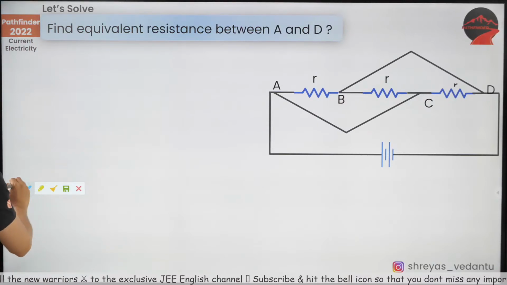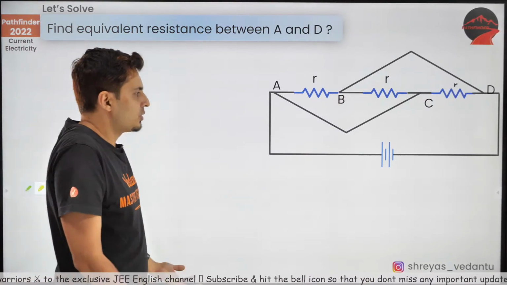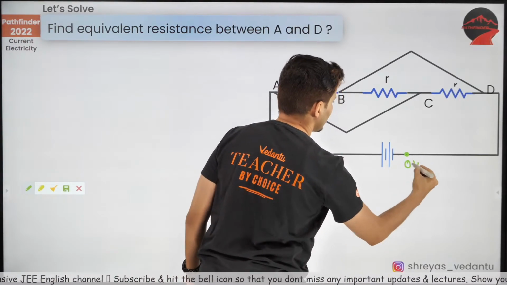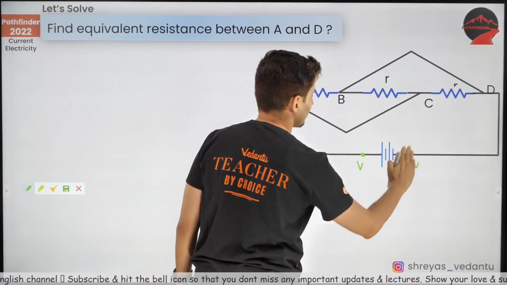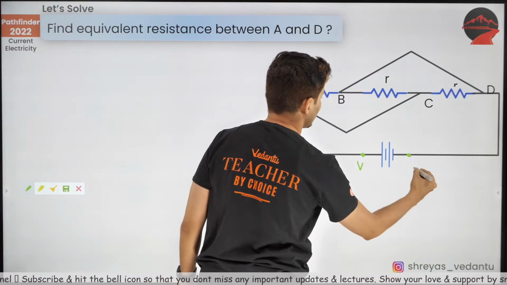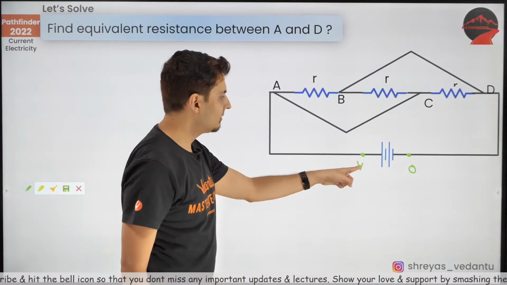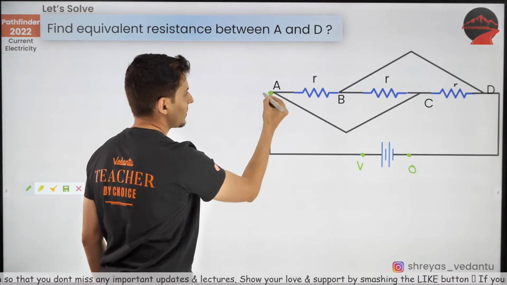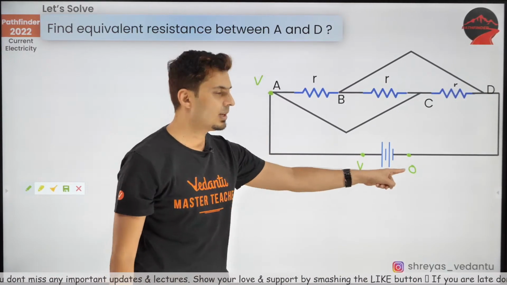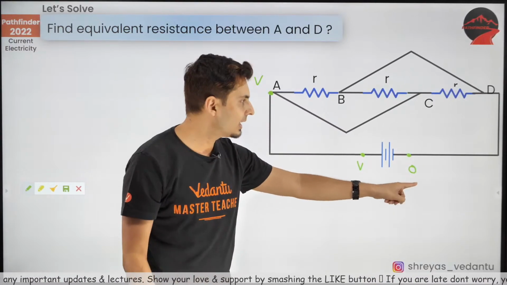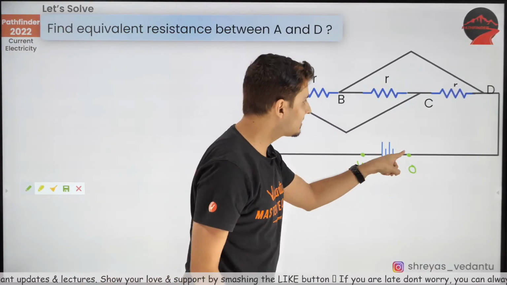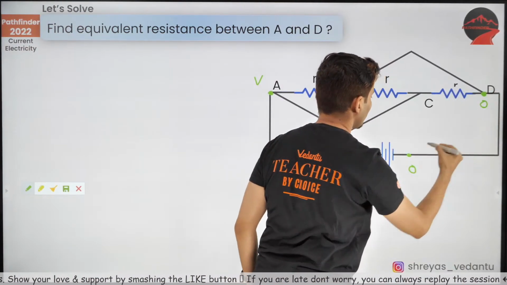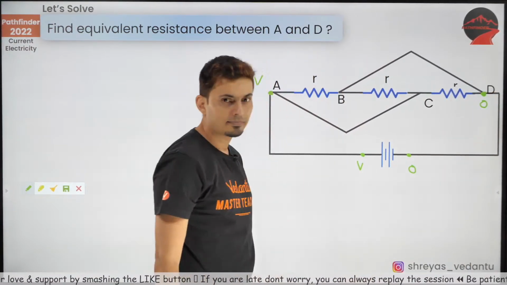I hope you have started marking the potentials already. So let's say this is a battery. This is 0 volts. This is V volts. Let's just mark the potentials. This is 0. This is V. If this is V, obviously this is also V because there is a wire. Remember, I can take it as 0, you can take it as anything else also, doesn't matter. If this is 0, then obviously this point is also 0 because this is only one wire.